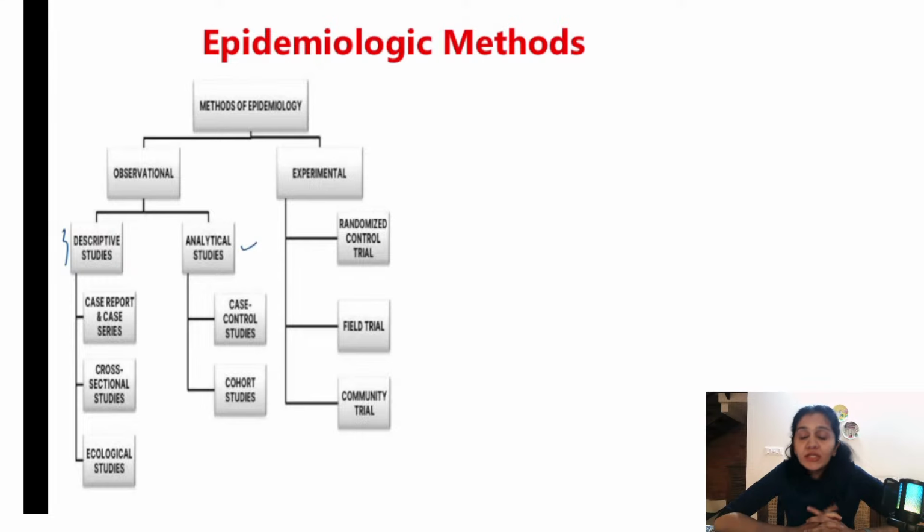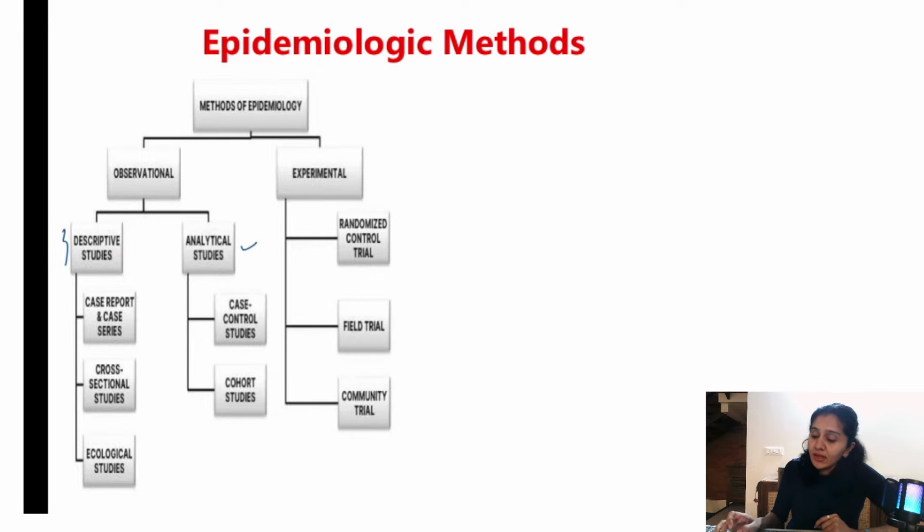So what I have to do is randomization. How do we do randomization? There are various ways to do it. For example, take a coin and flip it. If heads comes, the first patient goes into the study group. Another way is the chit method. There is also something known as a computer generated random number table. Using that also I can do randomization. So this much you need to know.